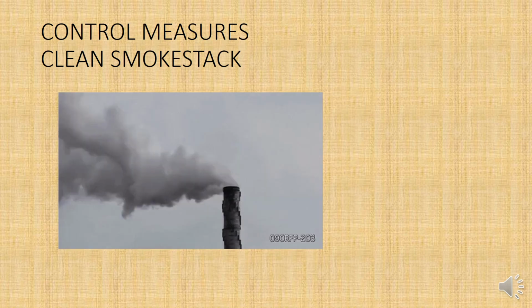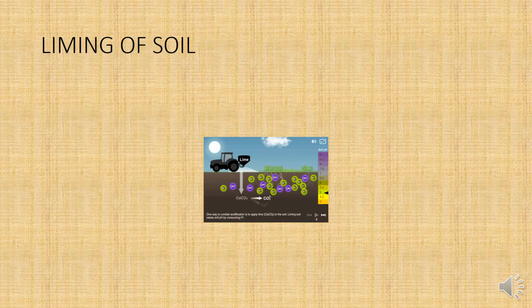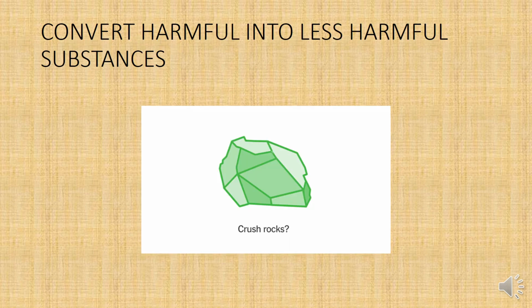There are also some control measures which we can take to control acid rain, such as cleaning up smokestacks and exhaust pipes so that they are free from sulfur dioxide and nitrogen dioxide, which cause acid rain. Liming of lakes and soil should be done to correct the adverse effects of acid rain. In catalytic converters, the gases are passed over metal-coated beads that convert harmful chemicals into less harmful ones.